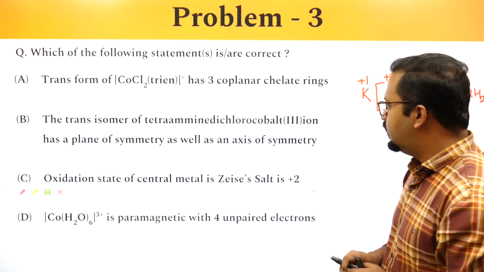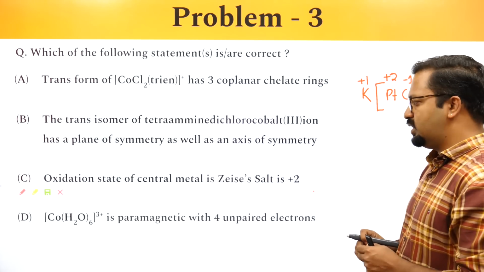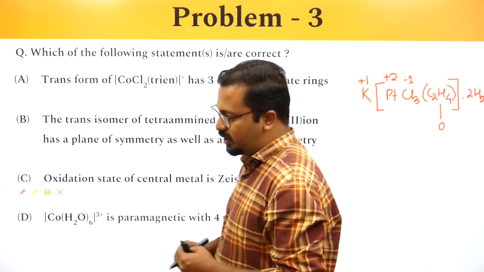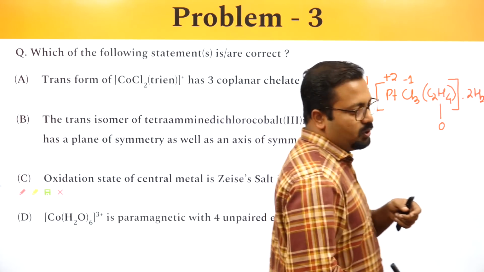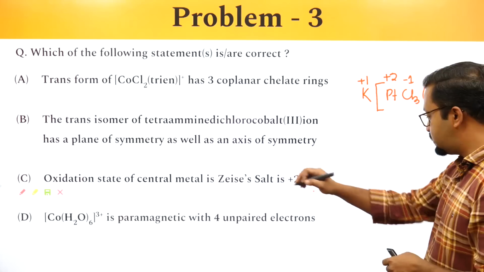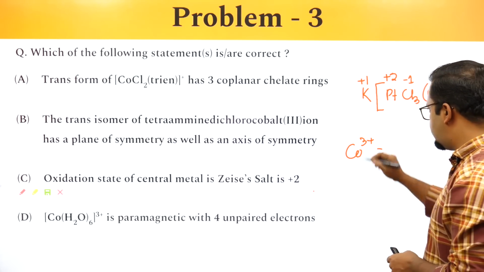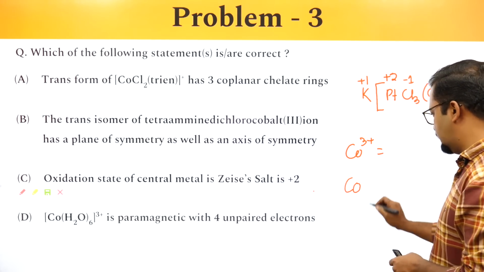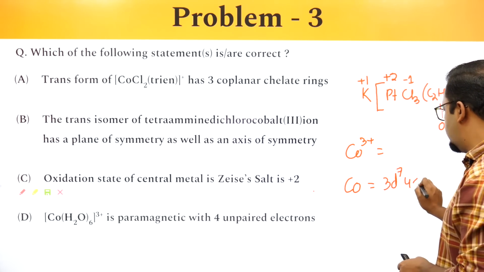Okay. Next, the D option is [Co(H2O)6]3+ is paramagnetic with 4 unpaired electrons. This is pretty easy to identify. Cobalt is in plus 3 oxidation state. So cobalt, if I take the ground state configuration, this is 3d7 4s2.